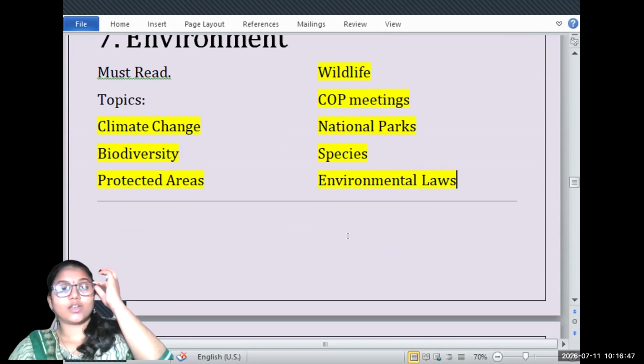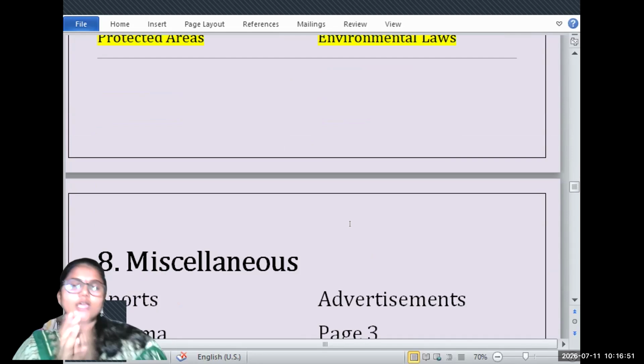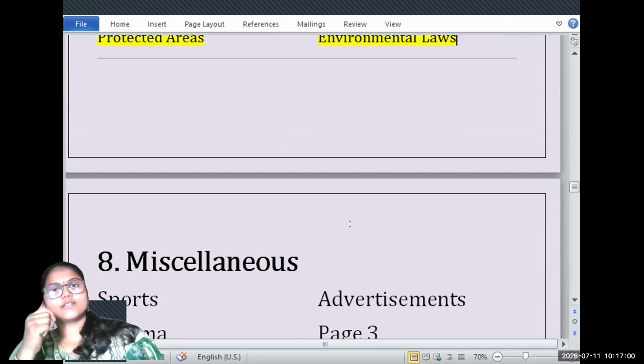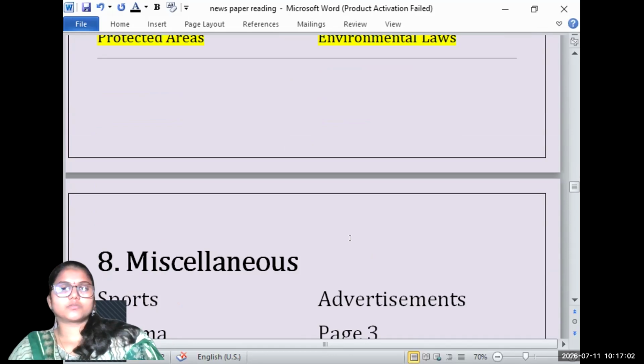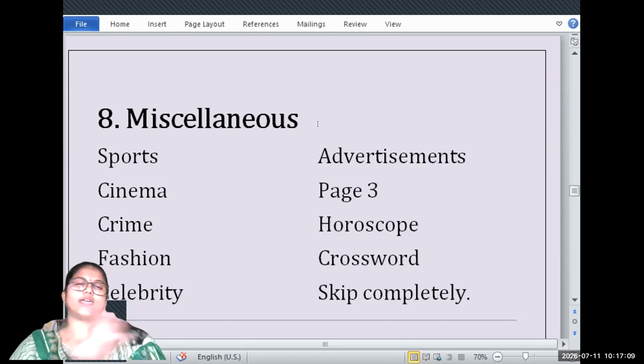So how will we remember so many topics? If every day you have some information, next week you won't have that thing. So in this way, you will extract the information and store it for your further use. And again, we have some very important news like sports, cinema, crime, fashion, celebrity, advertisement.